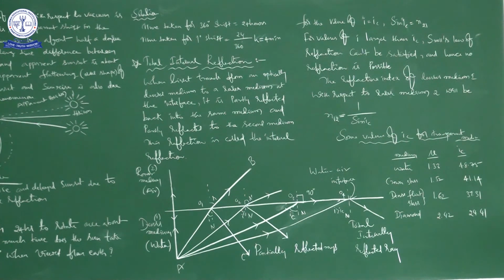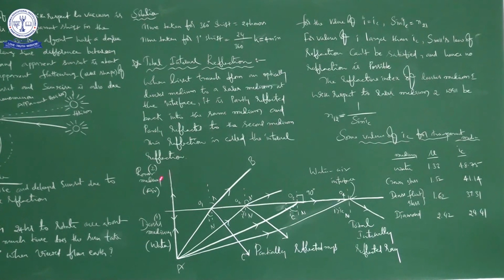Now observe this picture carefully. Here a light ray is going like this, almost making a 90 degree angle with the interface which separates both the media. It is along the normal, which means the angle of incidence is almost 0. Then according to the laws of reflection, the angle of reflection is also 0. So whenever the light goes like this, it retraces its path and comes back into the same medium.